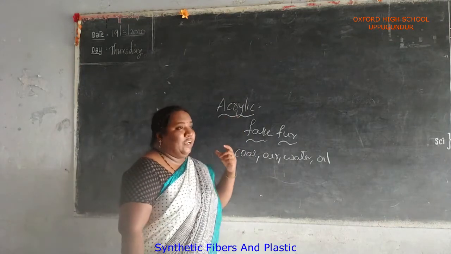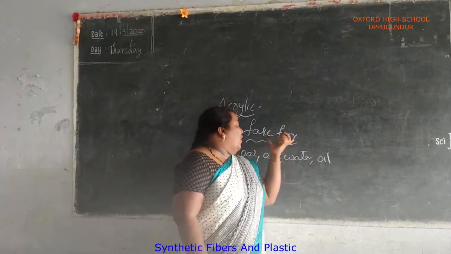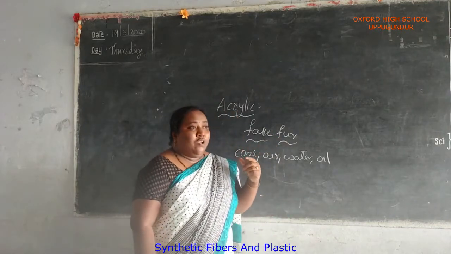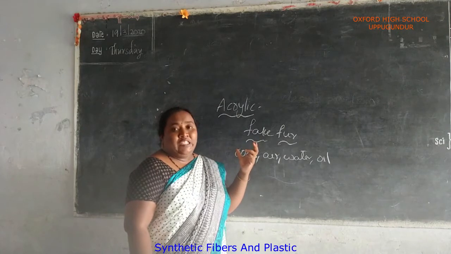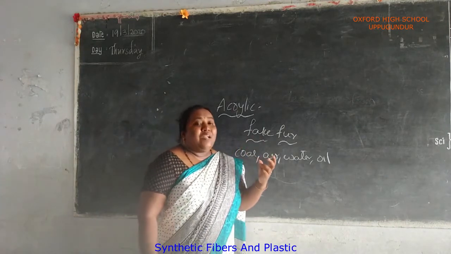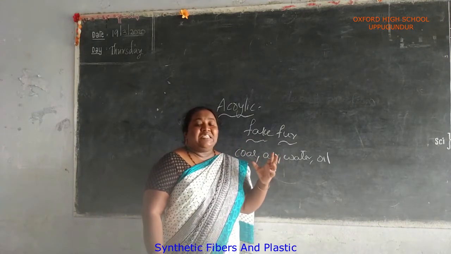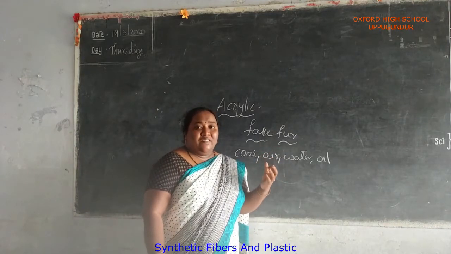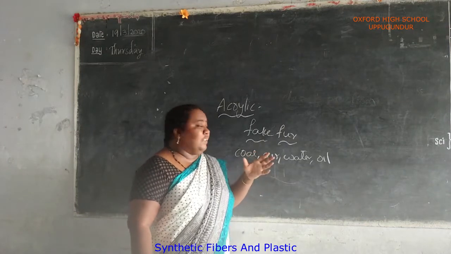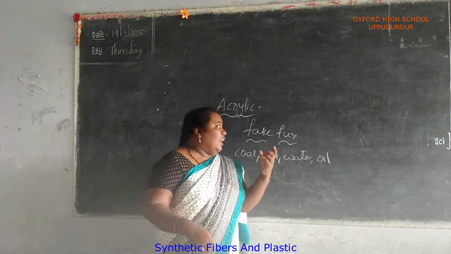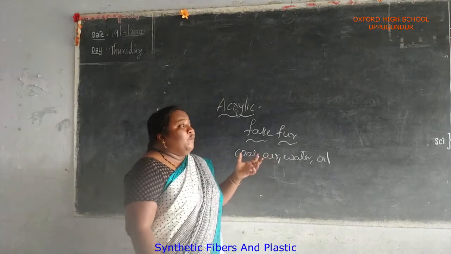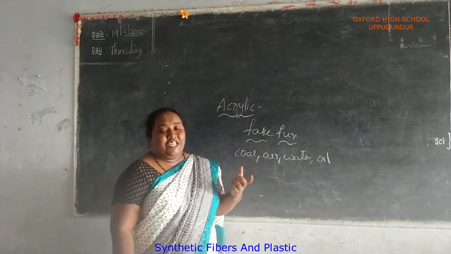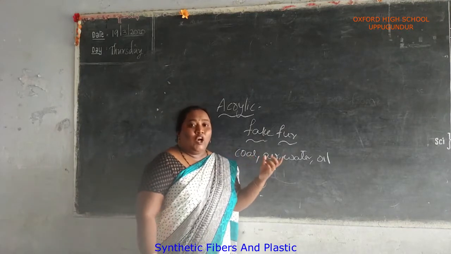What is meant by acrylic? Acrylic is also called fake fur. It is used instead of wool. In winter season, generally we wear clothes made of wool, like sweaters, shawls, jerkins, or anything manufactured from wool. The wool is so expensive. We get the wool from sheep or the Angora goat.